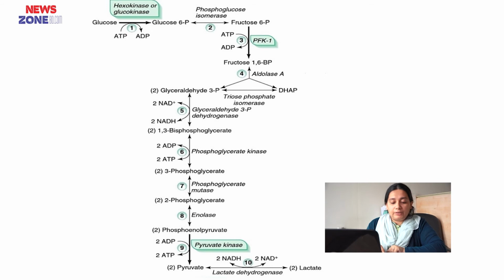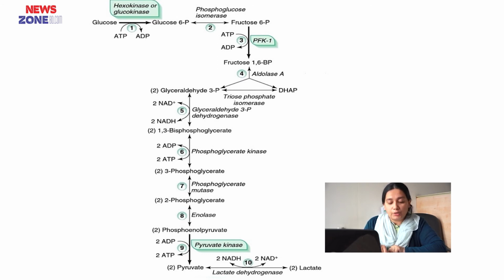Step 11 occurs only in anaerobic condition: conversion of pyruvate to lactate. Anaerobic glycolysis is useful in cells that lack mitochondria or have less mitochondrial function, or tissues which are poorly vascularized, such as kidney medulla, lens, cornea of the eye, or during hypoxia.